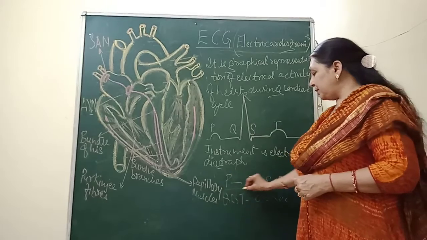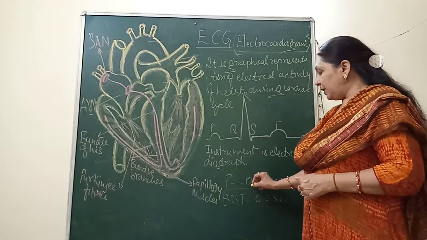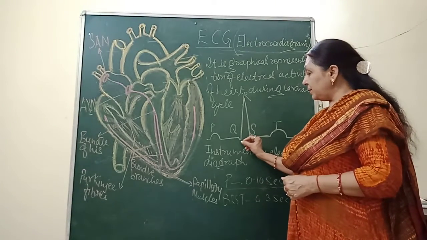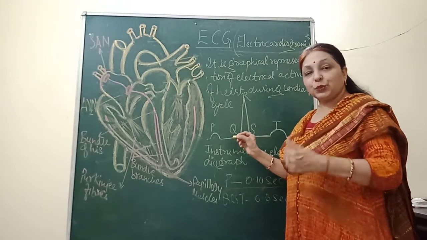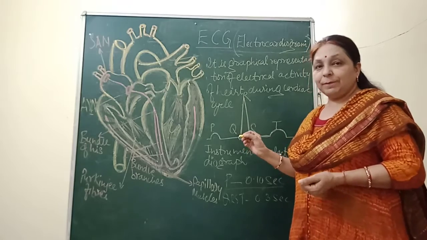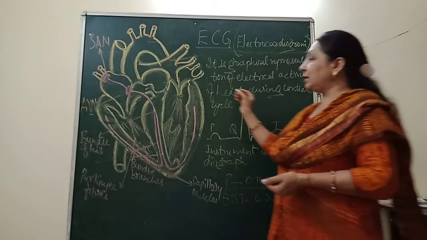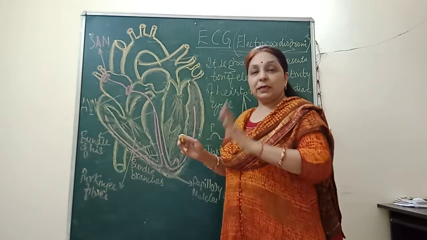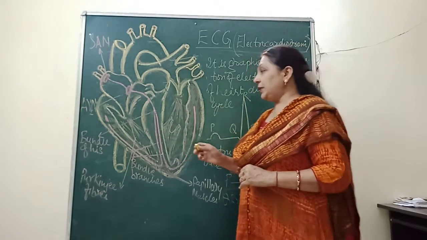Earlier I told you the P wave lasts just 0.10 second. Here the QRS wave shows the depolarization. I told you that electrical conductivity is in the form of depolarization and repolarization.